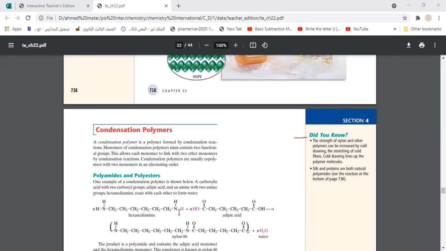They must be di-functional, because we need two amine groups at the two ends and two carboxyl groups at the two ends to allow adding new substance to each end. If it has just one carboxyl at one end only, it will make the reaction just one time and it cannot be repeated. So in that case, we cannot create a polymer. For a polymer, we need to create a long chain of this compound.